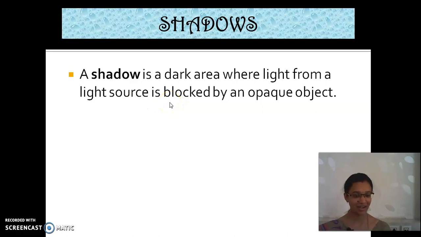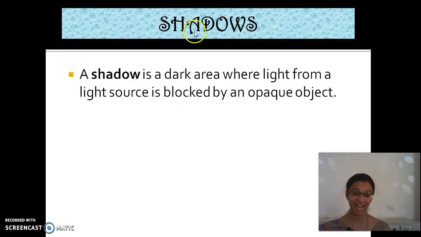When do we get shadow? Why do we get shadows? Okay, now tell me whether human beings are opaque, transparent or translucent material. Yes, we are opaque materials because we don't allow any light to pass through to the other side of our body.